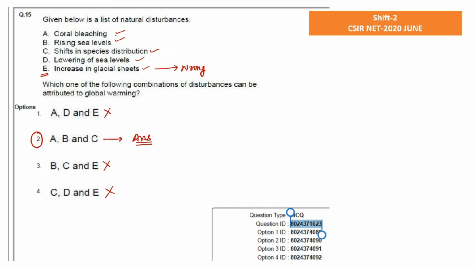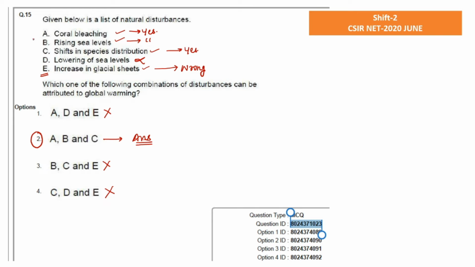So the first option is coral bleaching. Obviously coral bleaching is one of the major factors contributing toward global warming. So we can say that yes, it is a contributing factor. Next, rising of the sea level, again it is also playing its role in increasing global warming. Shift in the species distribution, again this is also increasing global warming. Lowering the sea level, at the same time lowering and rising both can't play a role in enhancing global warming. So we can say that this is a contradictory statement, and we can eliminate this, right?